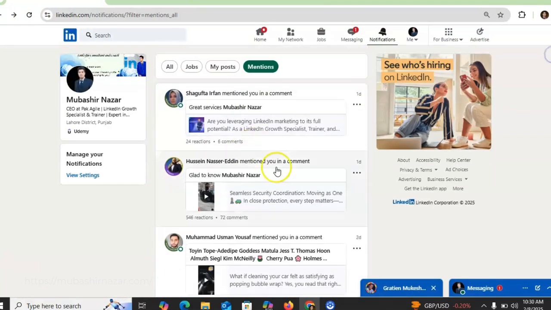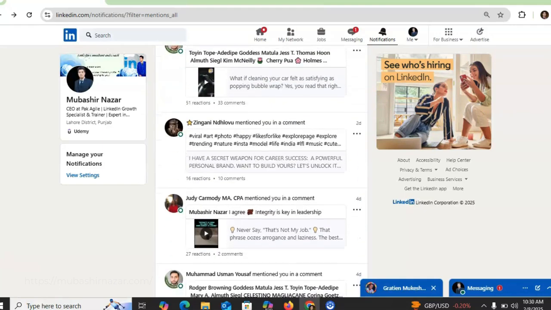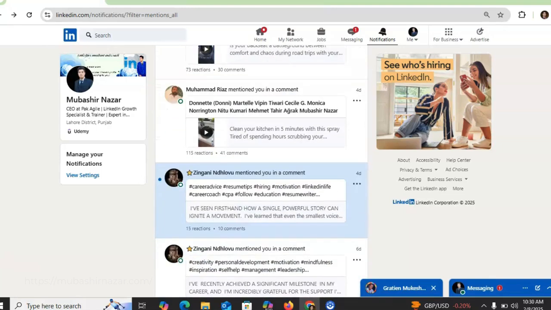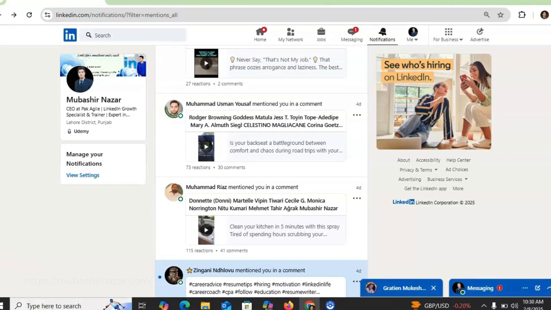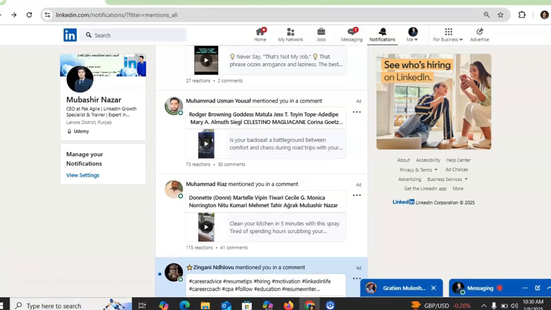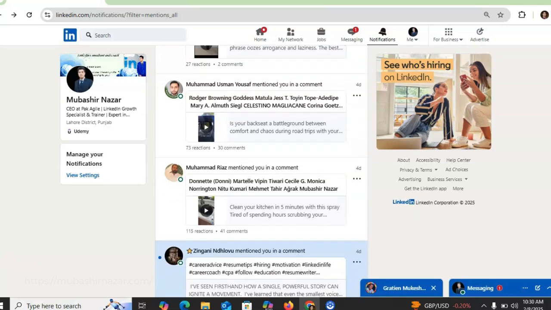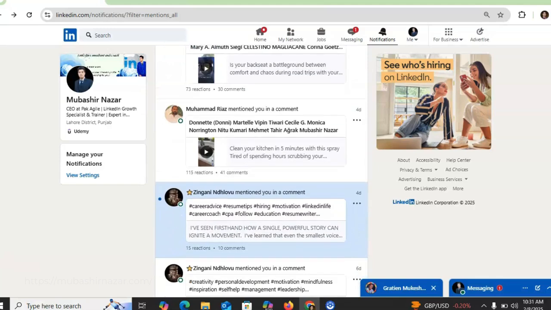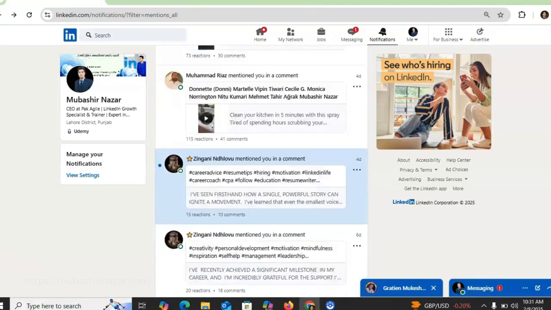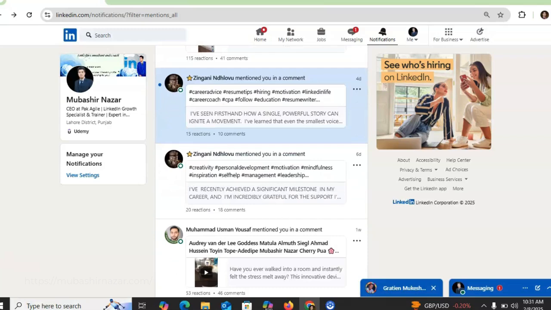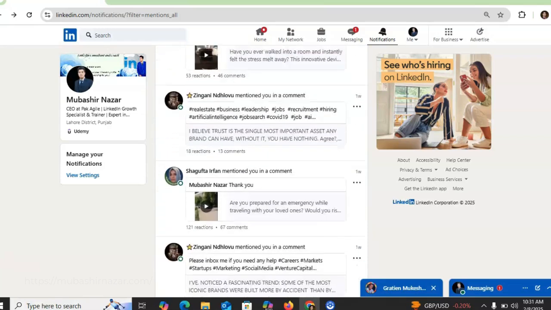You just need to click on mention, and from here LinkedIn shows all the people and all the posts who mentioned your name. They can also mention your name in a comment section, in a post description, or post content. So in different ways people can mention your name, and from here you can check who mentioned you, and you can also reply to the people who mentioned you.